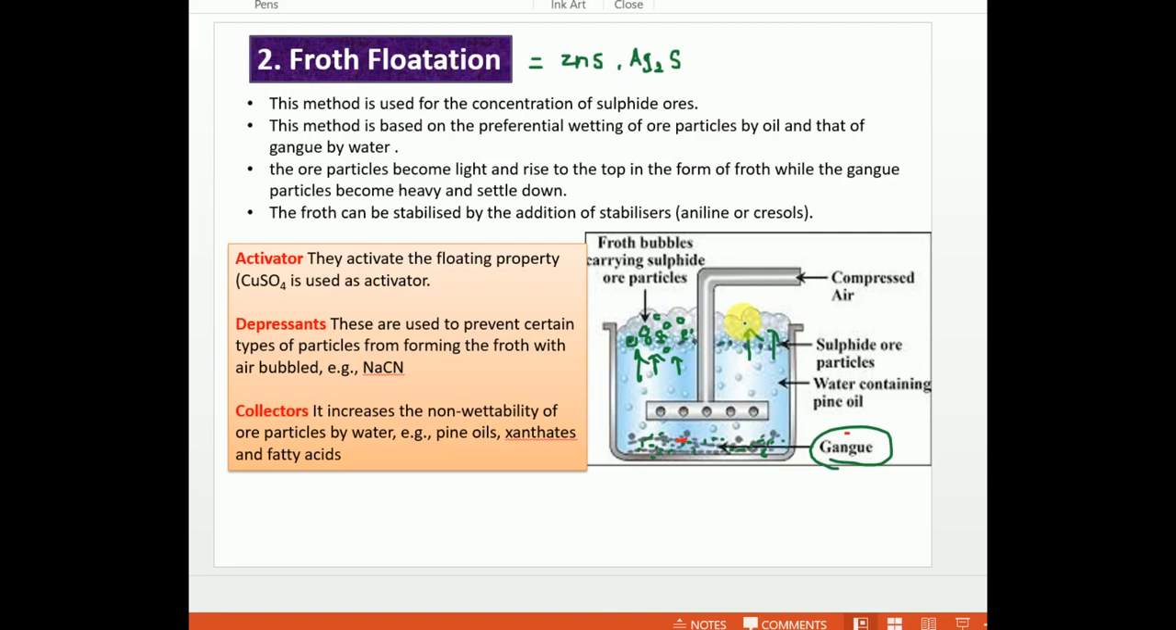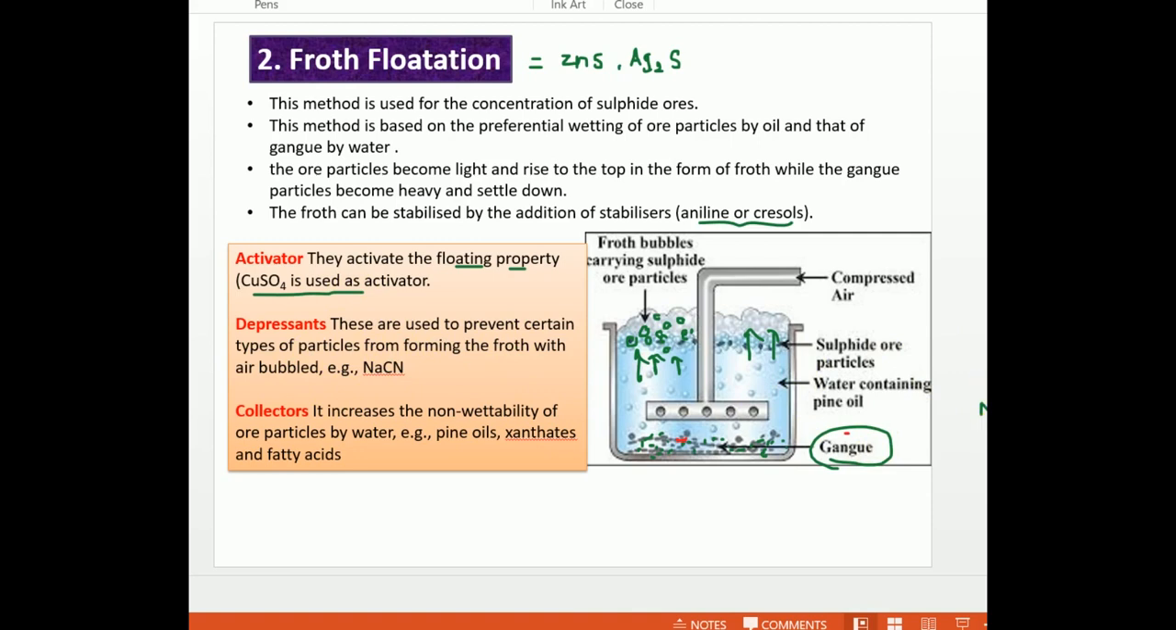Once the froth is formed, it should be stabilized, so we add a stabilizer in the froth flotation process. The stabilizers are aniline and cresol. They help stabilize the froth for some time so that we can extract the ore from the impurities easily. The froth formation can also be activated by the addition of activators, which activate the floating property. In general, copper sulfate is used as an activator. A depressant prevents certain compounds from forming froth. For example, I have an ore consisting of sodium as well as copper.